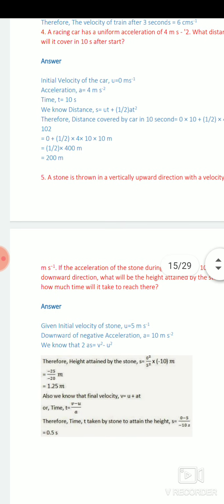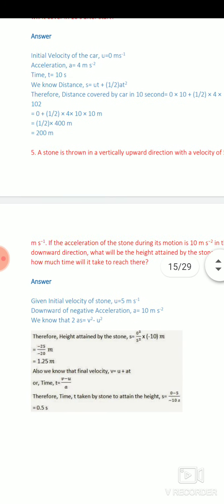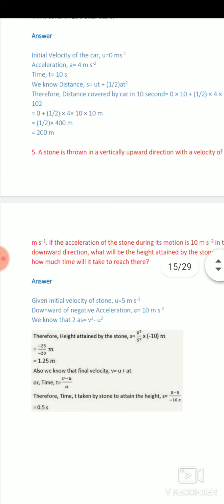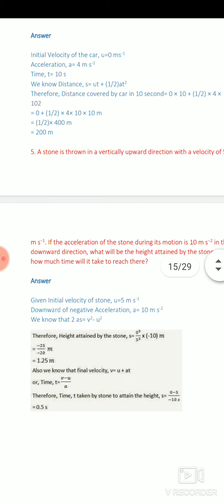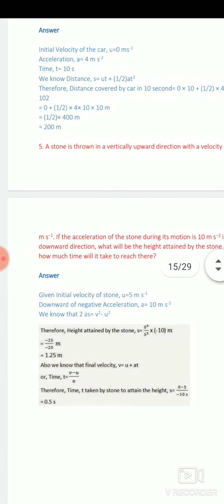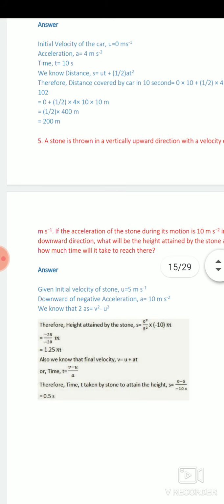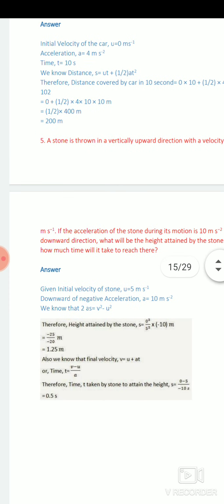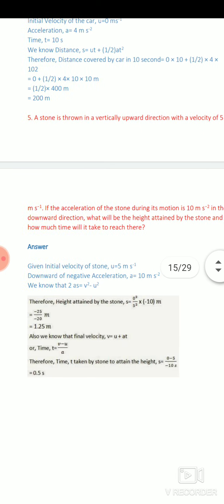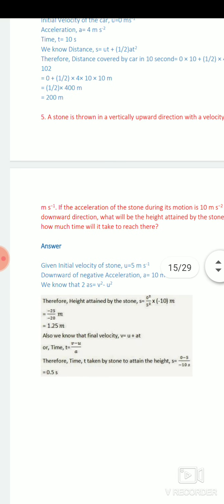Next question, last question, fifth question. A stone is thrown in a vertical upward direction with a given velocity. Dear students, you have to note that acceleration due to gravity we always put as 10 meter per second square or 9.8. Here 10 meter per second square is given. Again u is given, a is given. We have to calculate time. So with the help of the first equation of motion, we can calculate time.